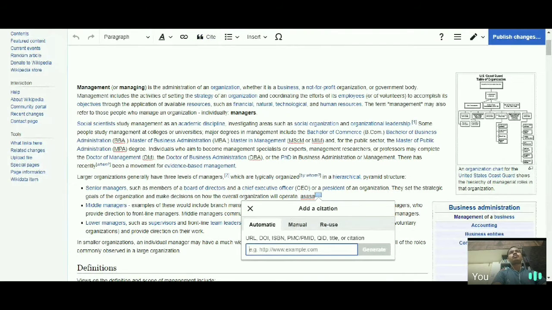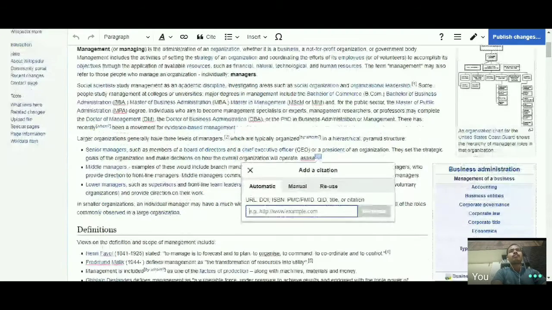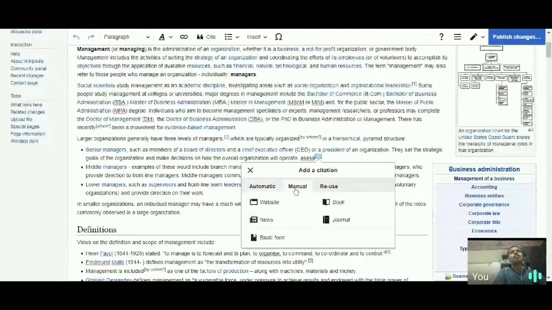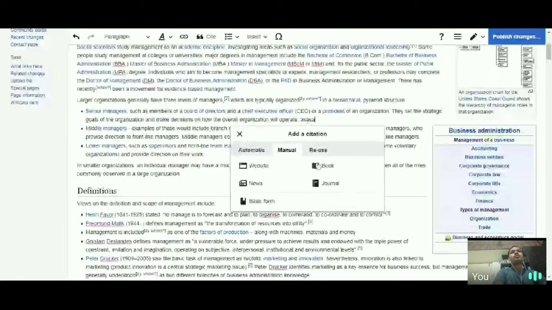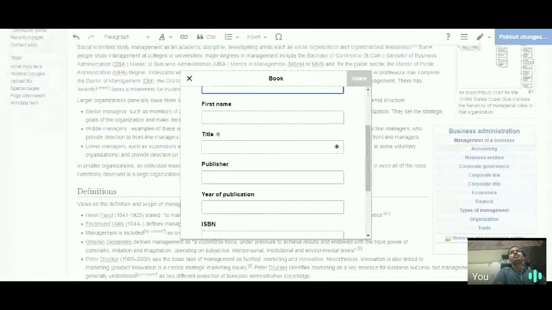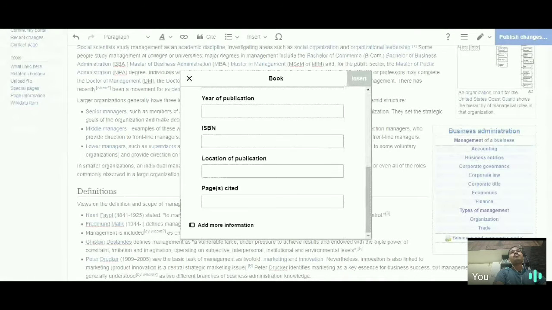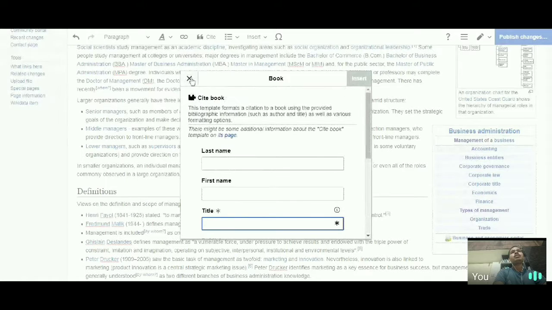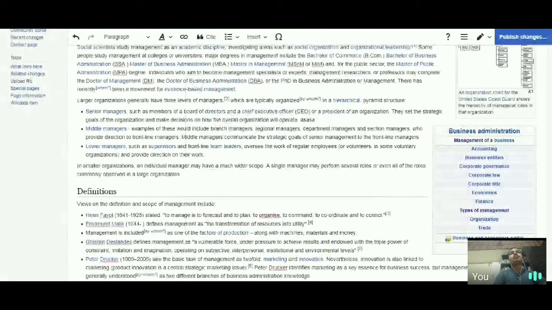based on the ISBN. If I enter the ISBN here, then the citation automatically gets generated. Manually, I can enter a website as a reference, or a book as a reference. You just have to make a data entry of a book. If you have chosen a book, enter the last name, first name of the author, then title, publisher, year of publication. If you fill this in, the citation will get generated as I have shown you earlier.